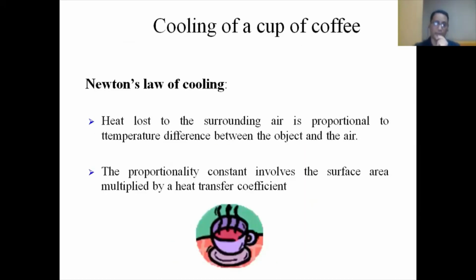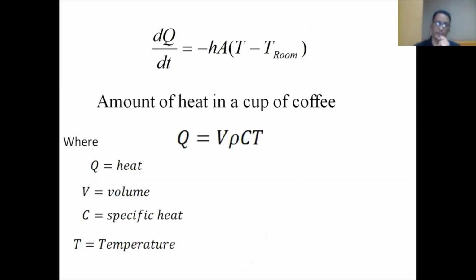Just see Newton's law of cooling. Heat lost to the surrounding air is proportional to the temperature difference between the object and the air. The proportionality constant involves the surface area multiplied by the heat transfer coefficient. So if I capture that in a differential equation, it is given in this form: dQ by dt is equal to minus hA (T minus T room). That means T room is the temperature of the room.